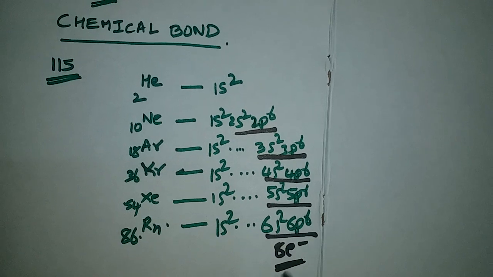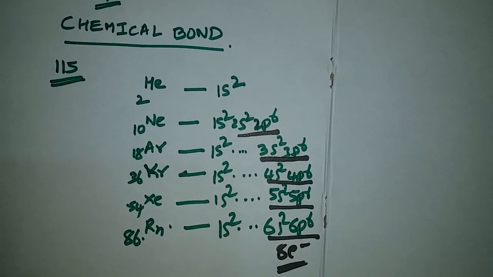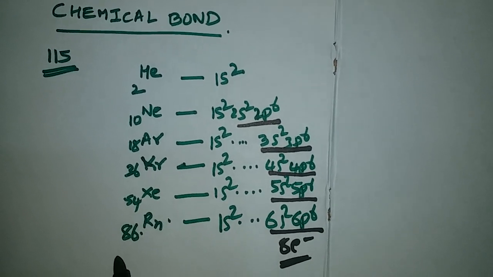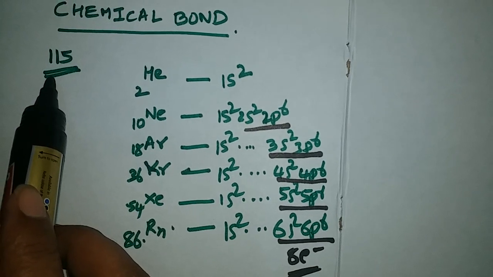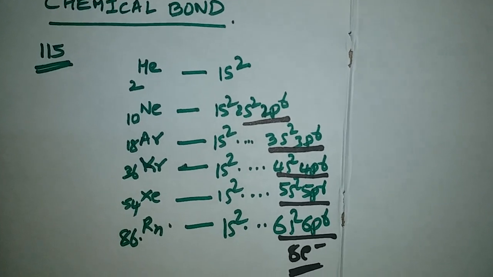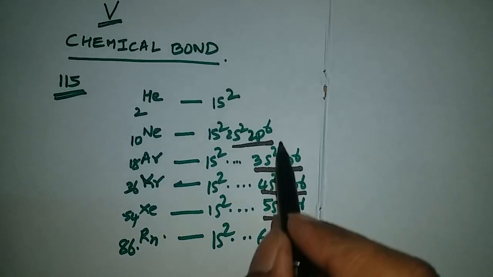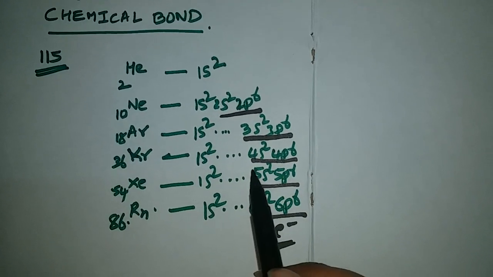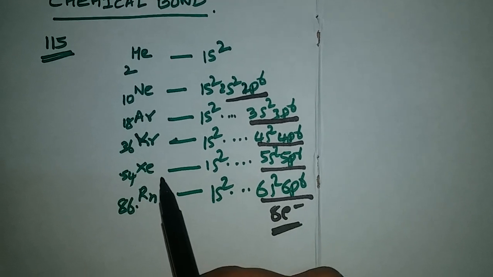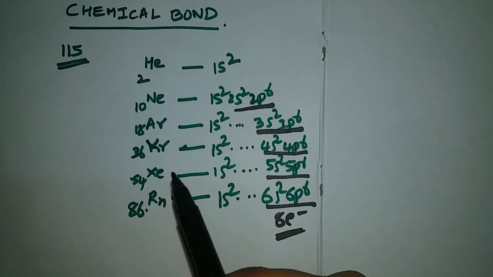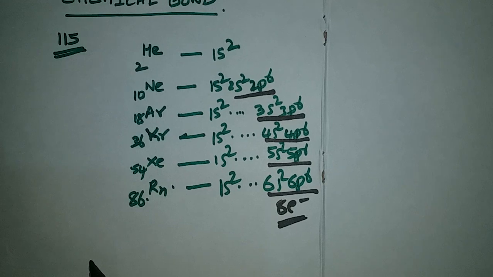These noble gases are chemically inactive from these 115 elements which we have known till now. Means these elements are stable. They are not reacting with the other elements and also not reacting with themselves.